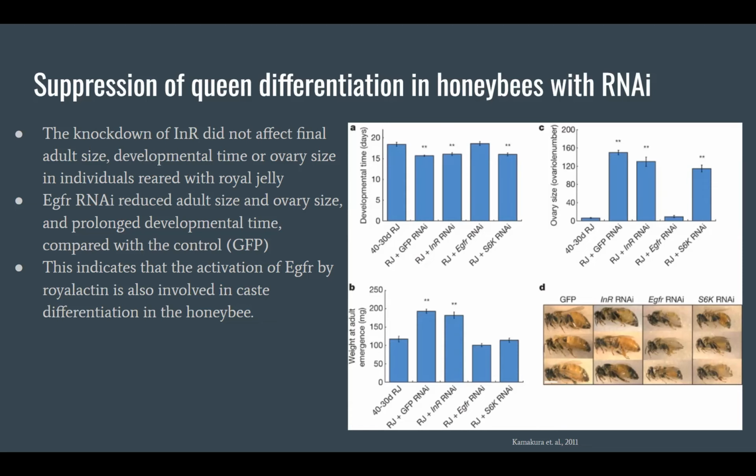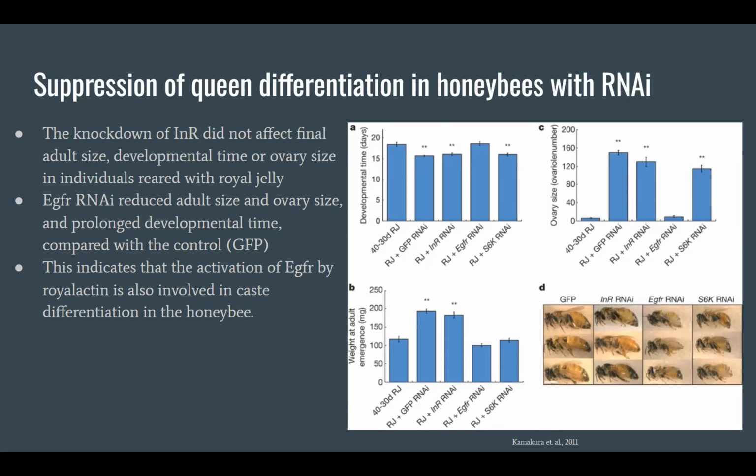We're going to look at the pathways involved in caste differentiation in these honeybee larvae reared with the suppression of either their insulin receptor, INR, their epidermal growth factor receptor, EGFR, or S6K, which we'll touch on in a bit. In this figure, we have five groups of larvae, one reared with royal jelly that's stored for that period, and then four with fresh royal jelly, just with suppression through RNAi.